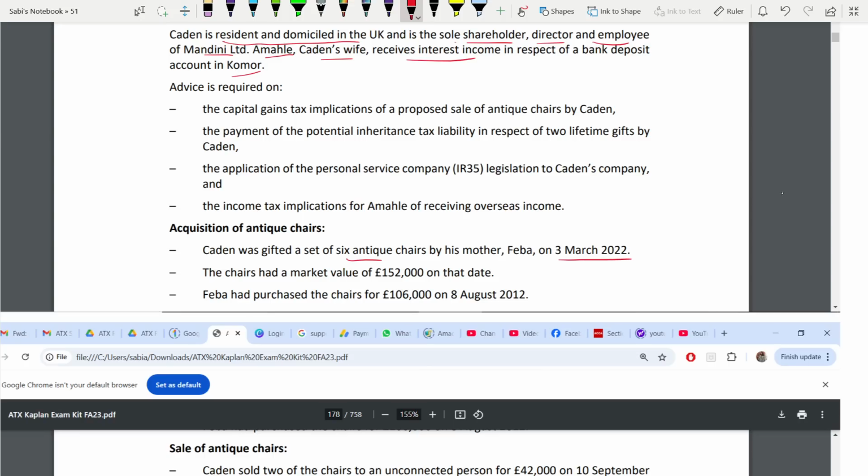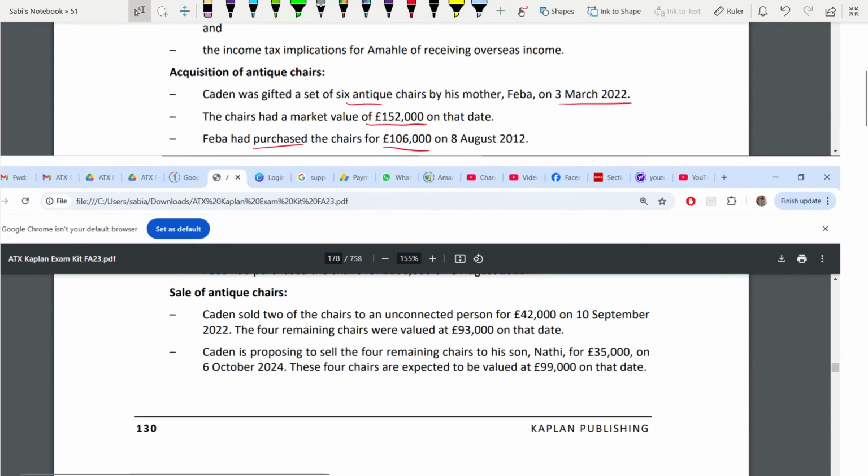Chairs had a market value of 152,000. Faber had purchased these chairs for 106,000 and now they are selling. They have sold 2 of the chairs to an unconnected person for 42,000. The 4 remaining chairs were worth 93,000. Now Caden is proposing to sell the 4 remaining chairs to his son Nathi for 35,000. These 4 chairs are expected to be valued at 99,000.